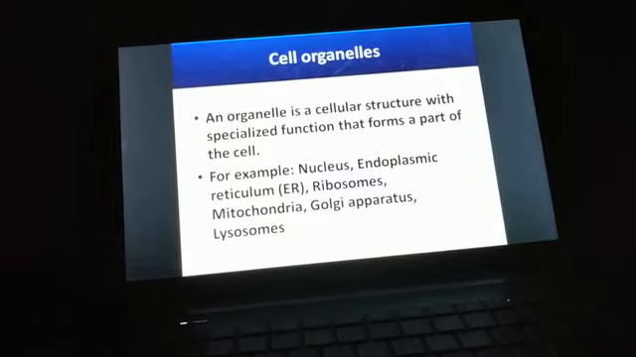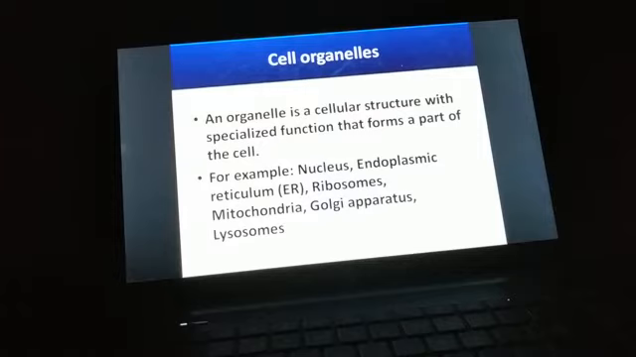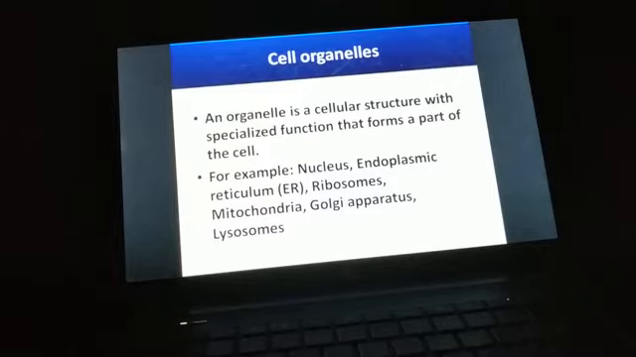Cellular organelles. Now we will discuss the organelles one by one. So what is a cellular organelle? Let us see first what organelles are. An organelle is a cellular structure with a specialized function that forms a part of the cell. So organelles are cellular structures, and they perform some specialized function in the cell.